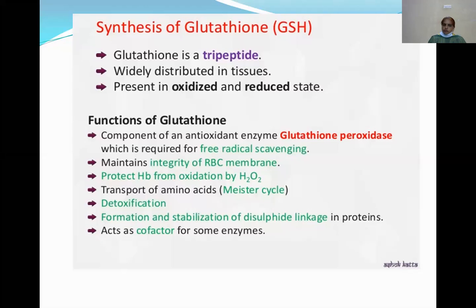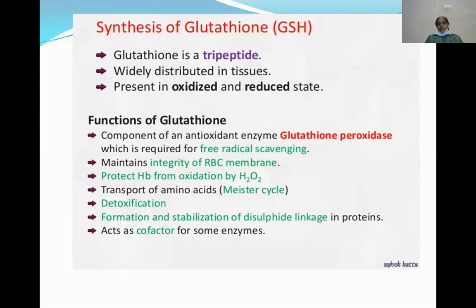So what is meant by an antioxidant enzyme? The main function of the antioxidant enzyme is to scavenge free radicals. It also maintains the integrity of the RBC membrane and protects hemoglobin from oxidation by hydrogen peroxide.